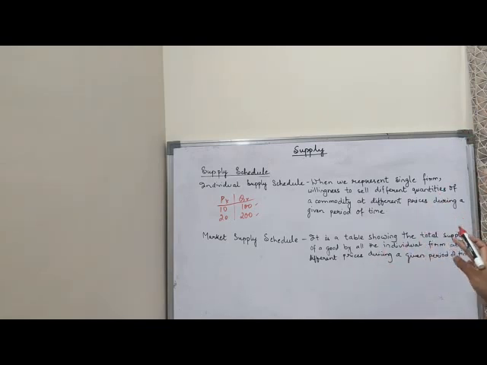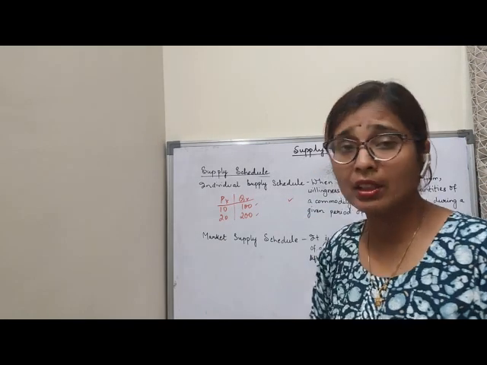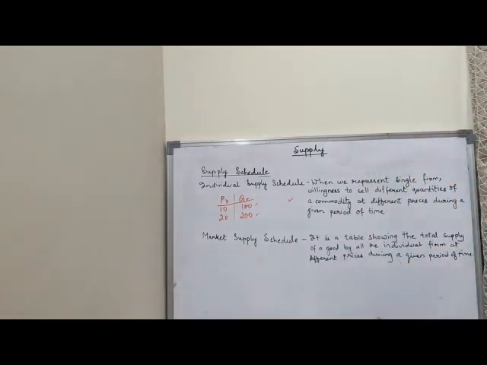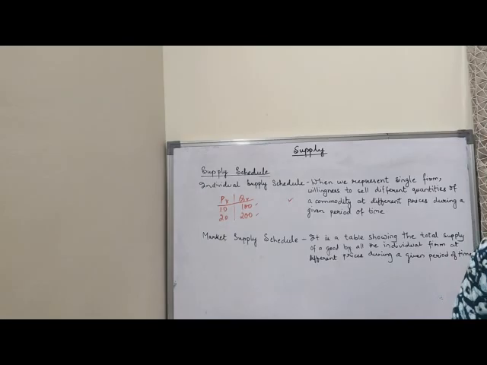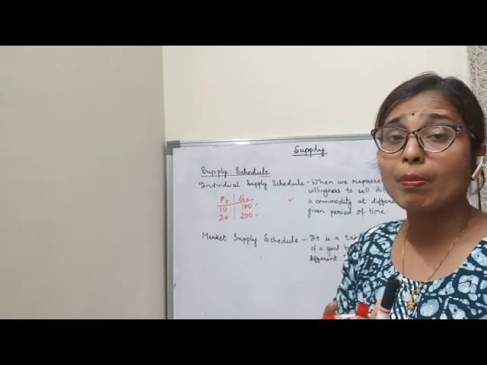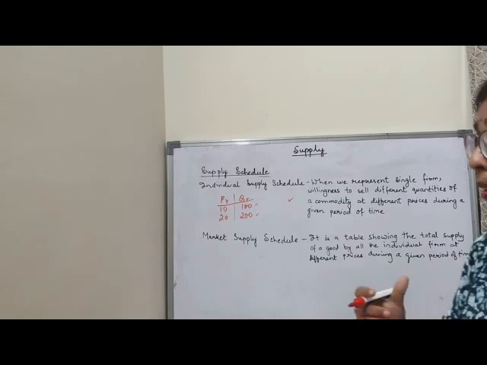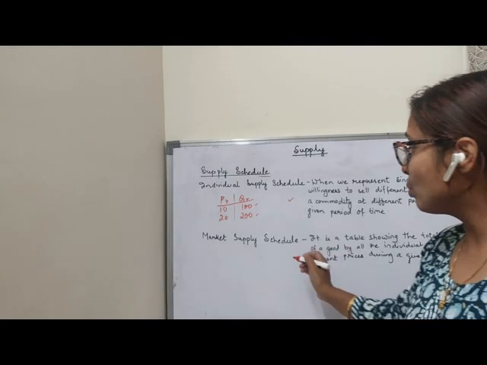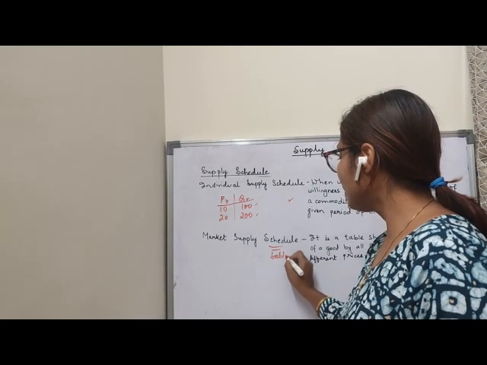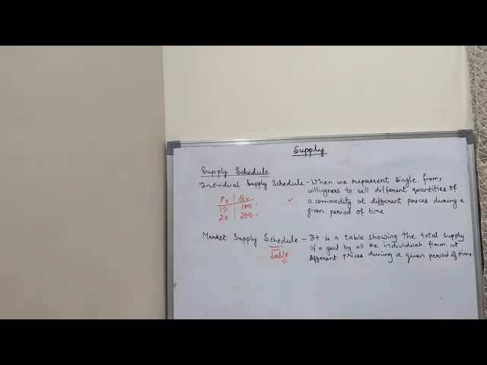So it is a table showing the positive relationship. Other definition you can use, it is a table showing the relationship between price and supply. That means it is a table which shows the positive relationship between price and supply. Market supply schedule also, there are many producers. Market means there are more than one producer. So it is also the table which shows the relationship between the price and the quantity supplied by all the producers. So it is a table showing the total supply.